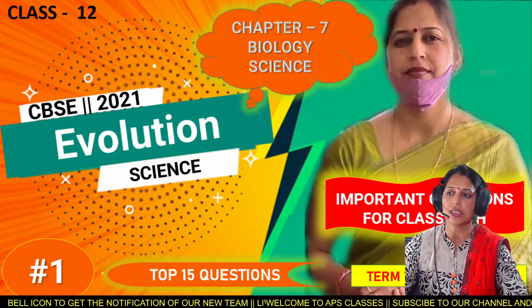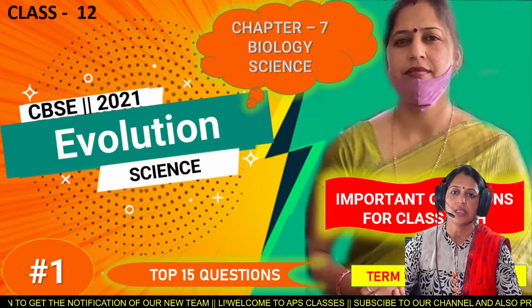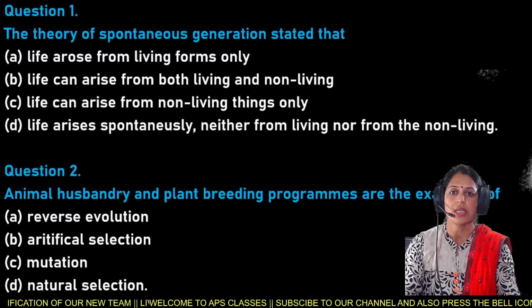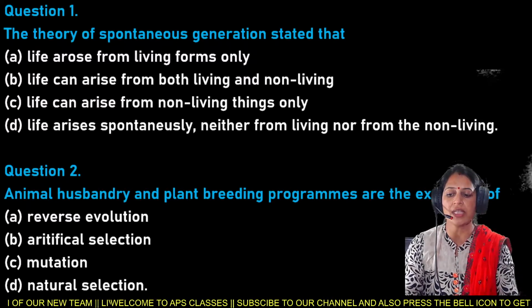Let us start with our first question from this chapter.